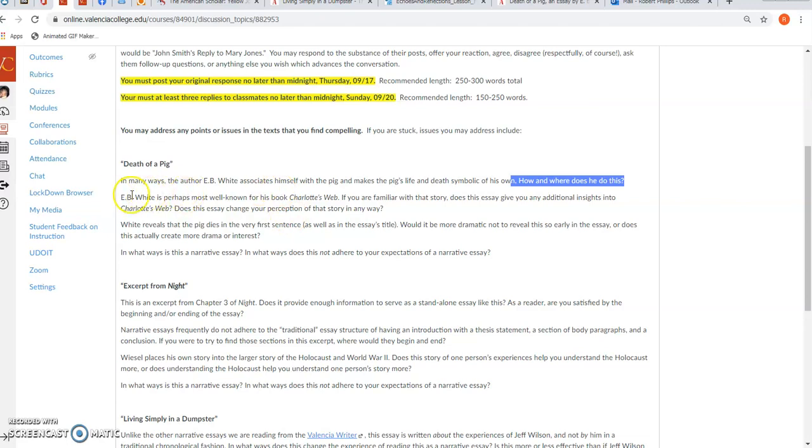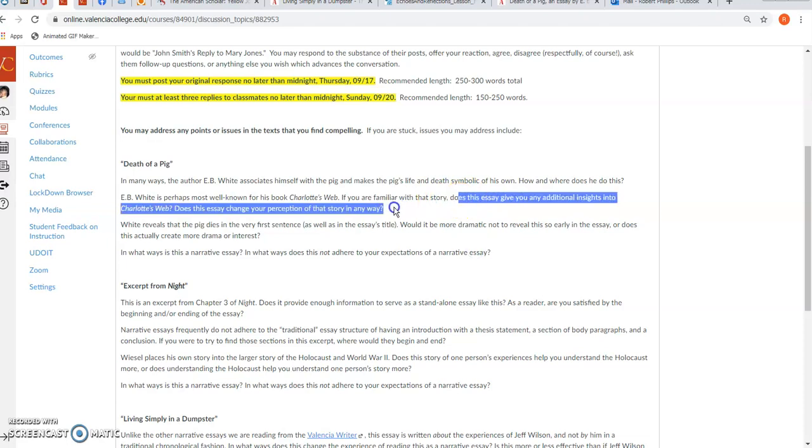Another question, E.B. White, if you don't recognize the name, he is the one that wrote the great book Charlotte's Web. So now, having read this essay about the pig's life and death, which is more or less a true story, does that give you any additional insights into Charlotte's Web? Does it change your perception of that story? Do you like the story better? Do you understand the story in a different way now?